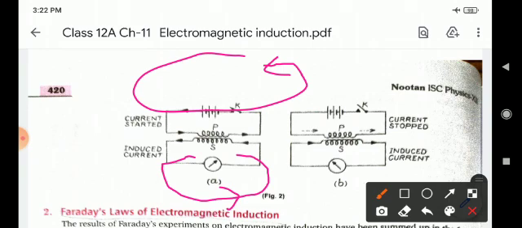In the next figure, if the key is off, then current will not flow in the primary, but an induced current is still produced and its direction is opposite to the primary coil.